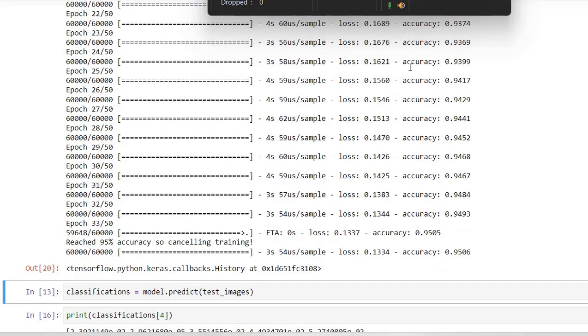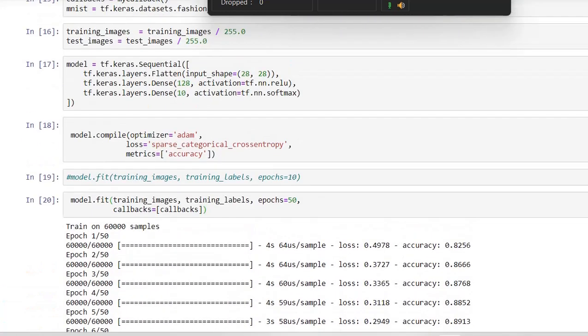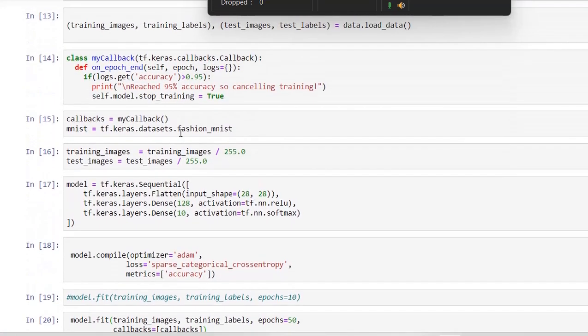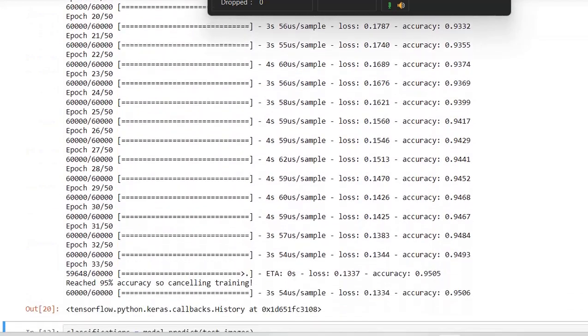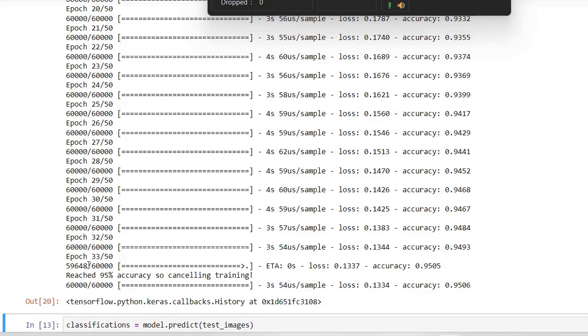Guys, if you see here, it stopped at epoch 33 because it reached 95% accuracy. So this is what we have mentioned in the callback. In the callback class, we have mentioned if it reaches 0.95, we need to stop. So you see the model exactly stopped at 95. The epoch is set to 50, but it trained only up to 33. Since it has reached 95% accuracy, the callback function has stopped the whole training.